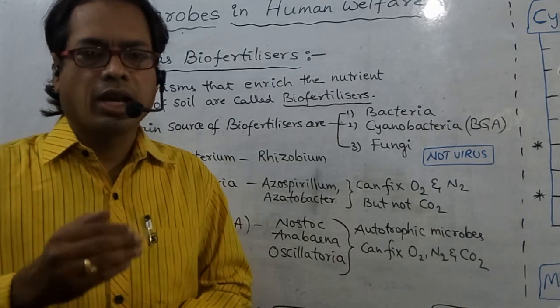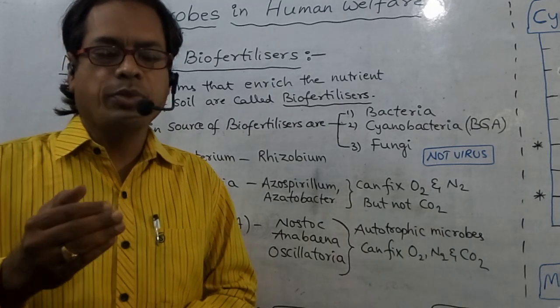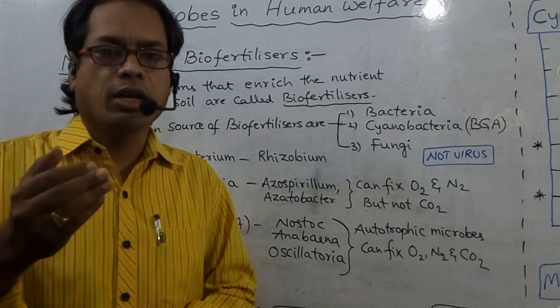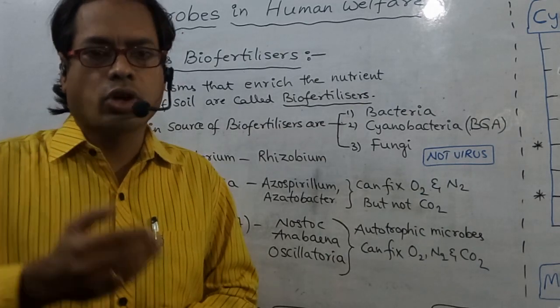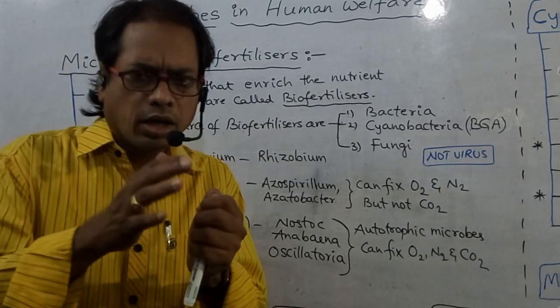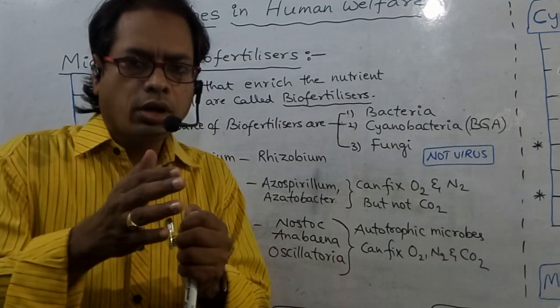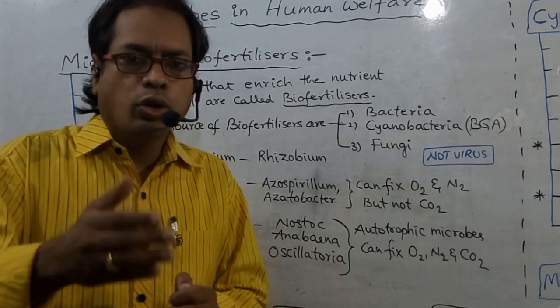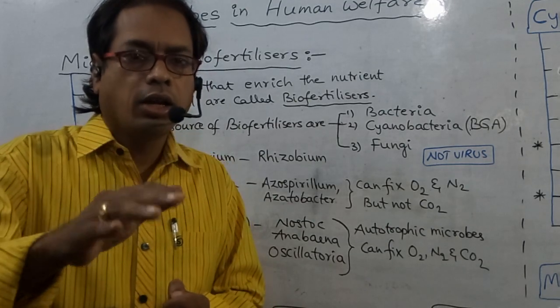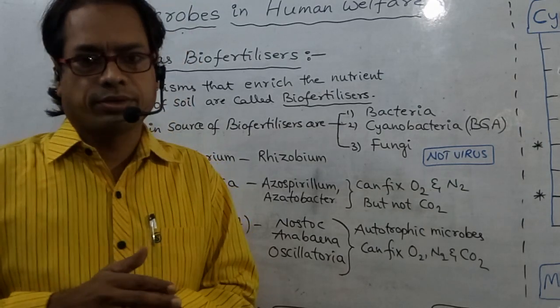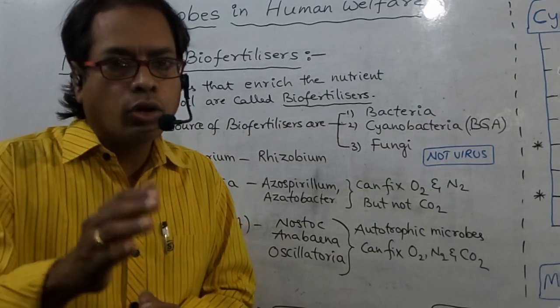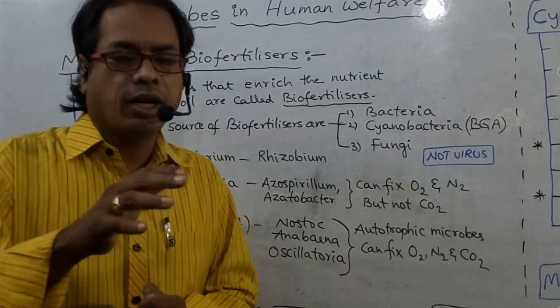Bio means life, fertilizers means to enrich the nutrient quality of the soil. So the living organisms which are useful to enrich the nutrient quality of soil, that can be done by microbes, are called biofertilizers.